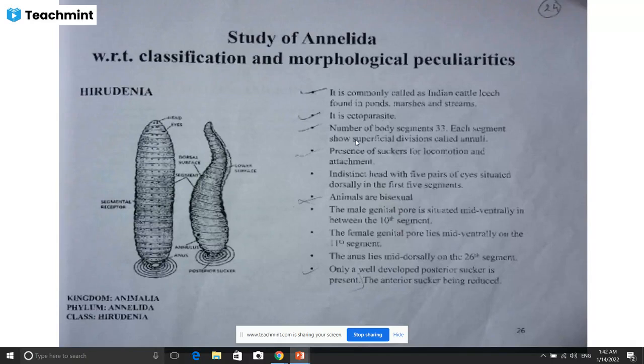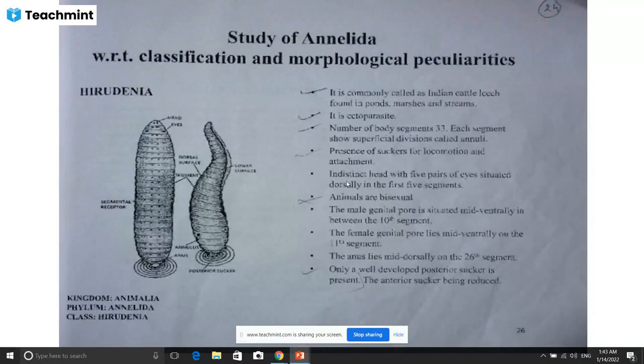It is an ectoparasite. The number of body segments is 33. Each segment shows superficial divisions called annuli. The suckers are useful for locomotion, attachment, and sucking blood.